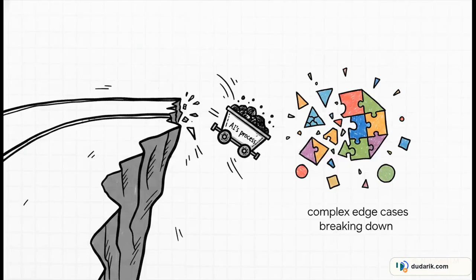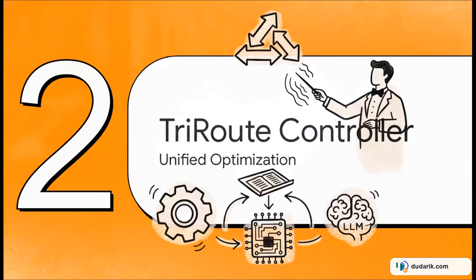So what happens when we optimize in these silos? Well, average performance might look fine, but the rare, difficult edge cases, they just completely break down. We see tail case performance absolutely plummet on complex tasks, things like code generation, arithmetic, and rare named entities. Pure perplexity optimization actually erodes robustness because the routing decisions become totally misaligned with what the model actually needs to compute. Which brings us to Section 2, introducing the TriRoute controller.